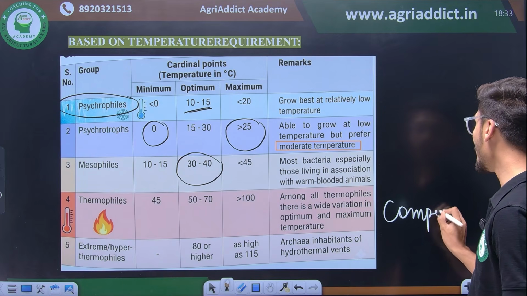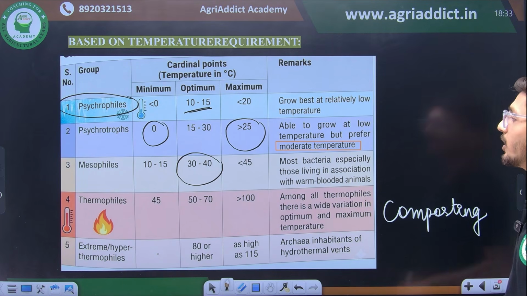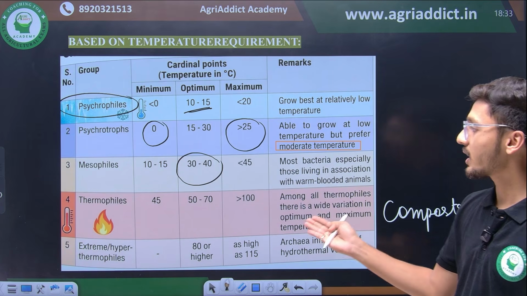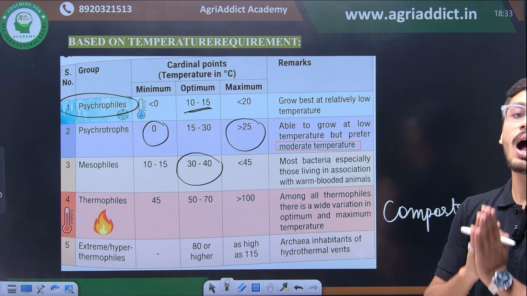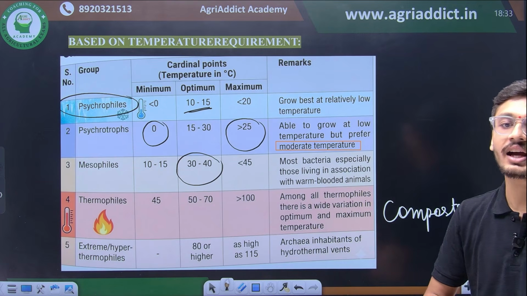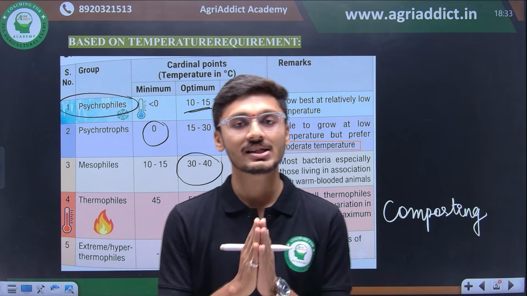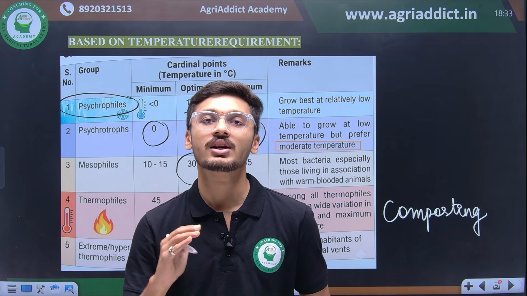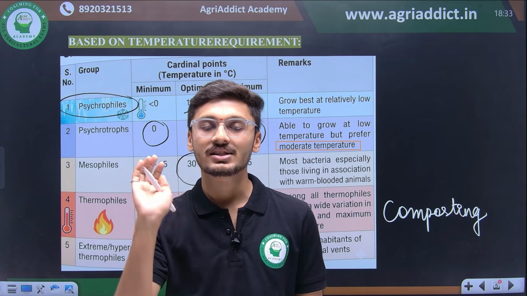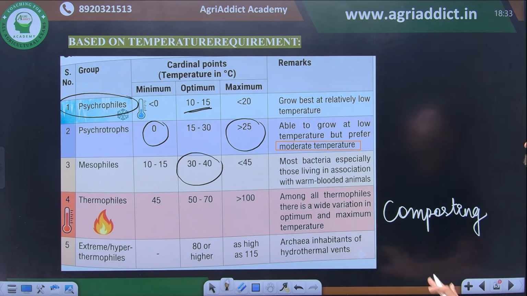Do not forget at all that if any organisms play an important role in composting, then those organisms are thermophilic organisms. And then there are extreme hyperthermophiles which can withstand temperature as high as 115 degree Celsius. So organisms which can survive even the temperature range of higher than 100 degrees Celsius are known as extreme hyperthermophiles. So this was the classification of organisms based on temperature requirement.